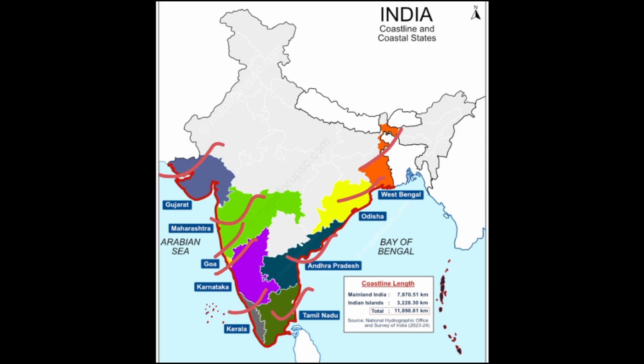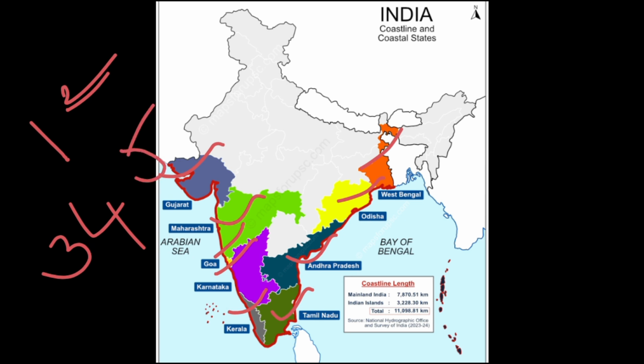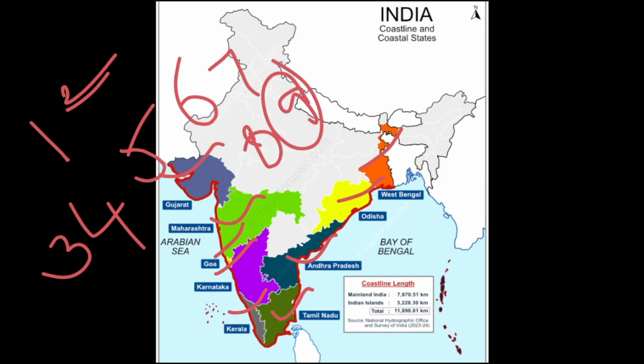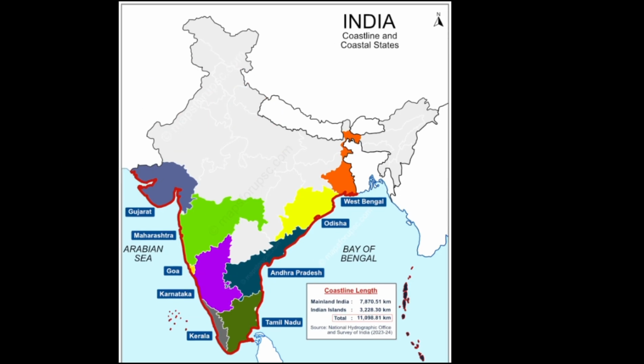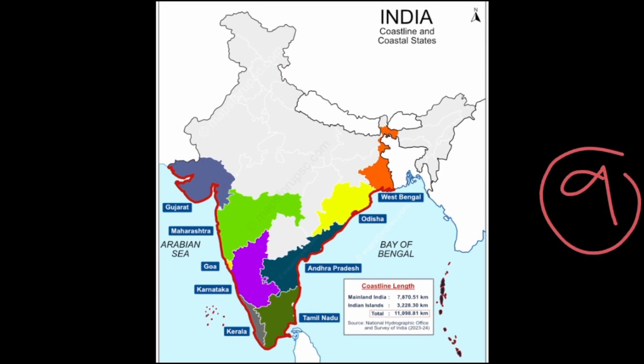So the coastal line covers first Gujarat, then Maharashtra. The third one is Goa, the fourth is Karnataka, the fifth is Kerala, the sixth is Tamil Nadu, the seventh is Andhra Pradesh, the eighth is Odisha, and the ninth is West Bengal. So there are overall 9 states of India covered by the coastal region, or we can say they are the states which are in touch with the sea or ocean.